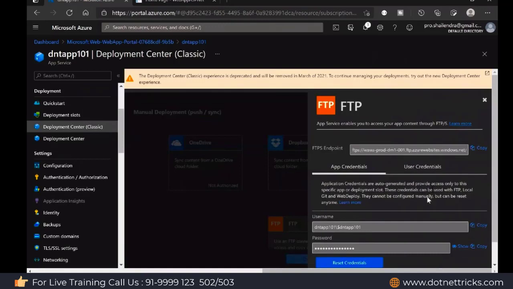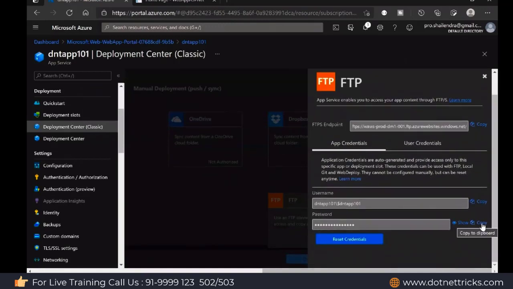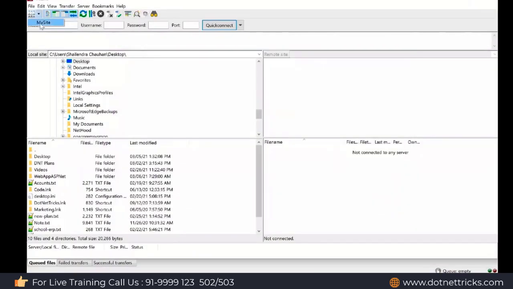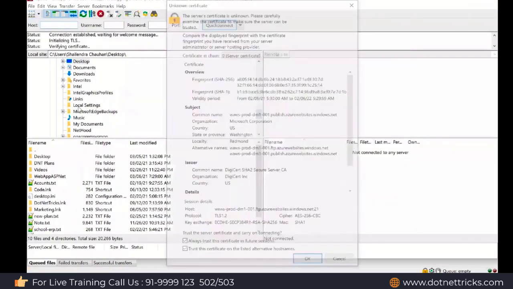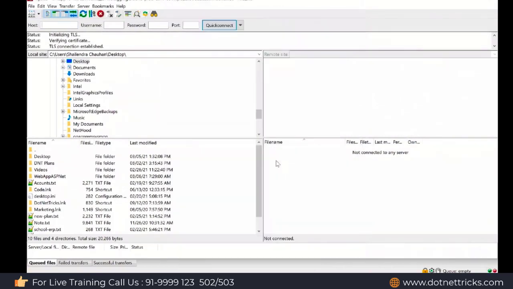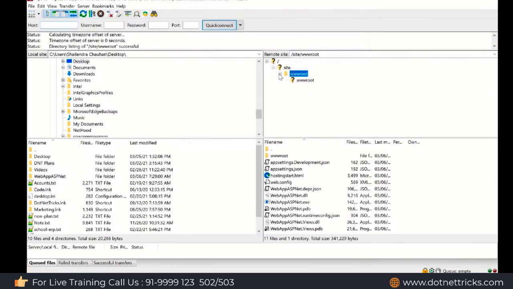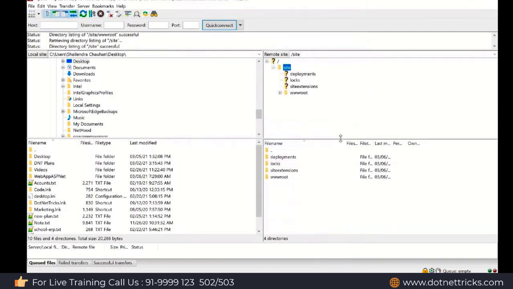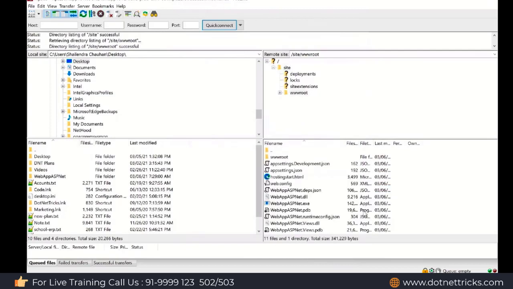Open the FTP dashboard, and here we have the option to copy the password. Let me copy the password and mention it here. Now I can connect to this website through FTP. You can see the connection has been made. This is the site folder where we have deployed the code. This is the wwwroot folder where we have the complete code. We have the DLL, the exe, and everything which was deployed through Visual Studio.